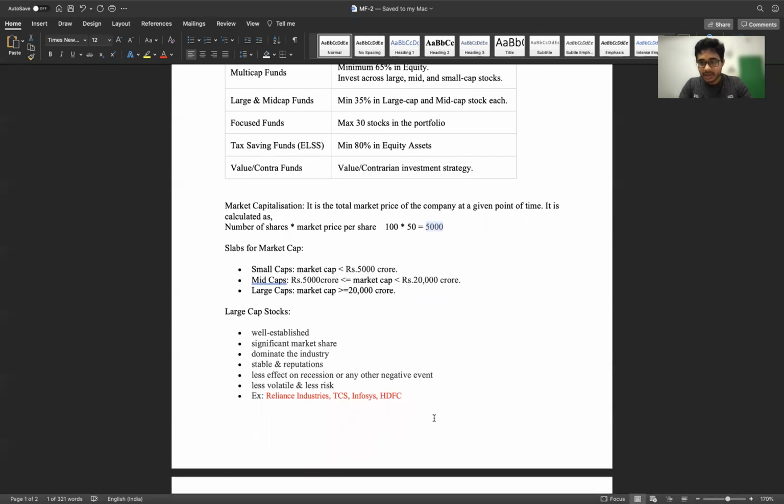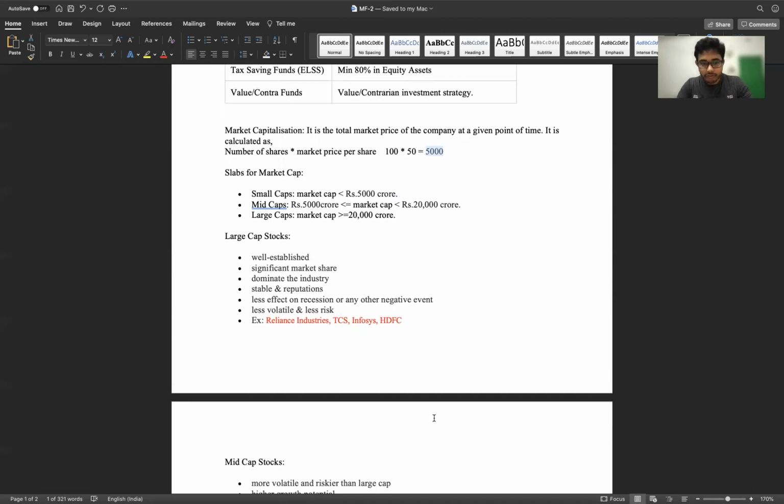So based on market capitalization, the market can be divided into 3 categories: small cap, mid cap, and large cap. For your information, in Sensex there are approximately 5,000 companies listed, and in Nifty almost 1,500 companies are listed, almost more than that. And among those companies, 100 to 150 companies are large cap, 100 to 150 companies are mid cap, and the rest are all small cap companies. So what are the features of large cap, mid cap, and small cap?